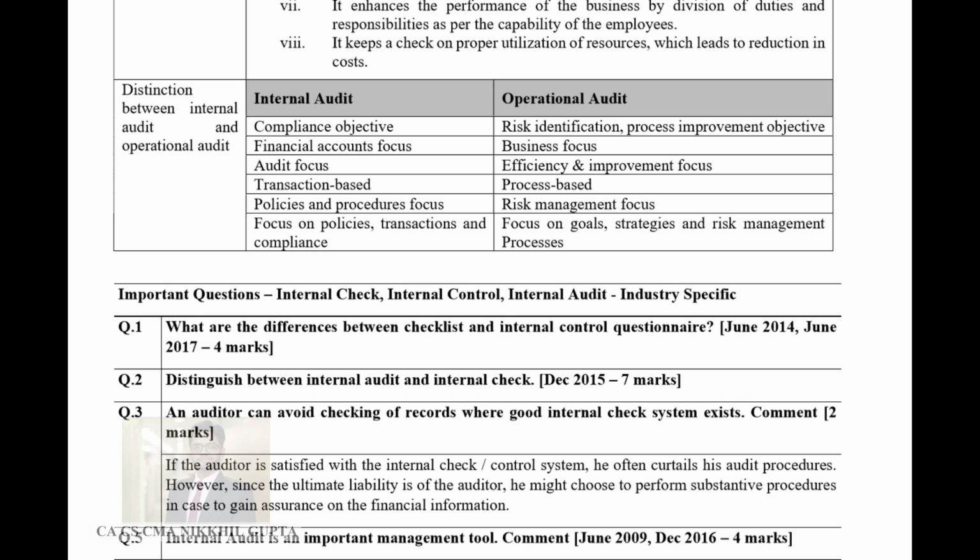So both of these words are synonyms of each other, internal audit and operational audit, and both can be used interchangeably. However, there are certain small differences in these two kinds of audit. But let me tell you, while doing internal audit, operational audit is also part of it, and while doing operational audit, internal audit policies are also taken care of or checked by the auditor.